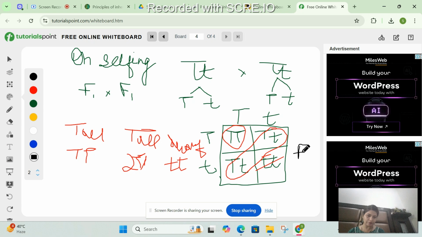And if I talk of the genotypic ratio, you can see we have 3 different types of genotypes.